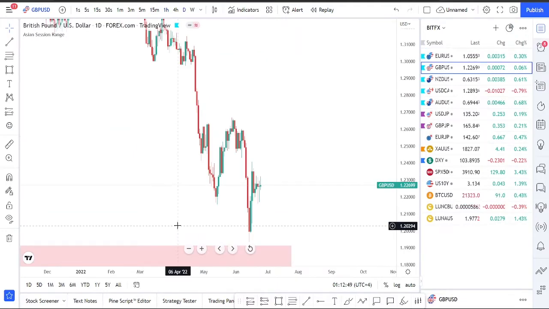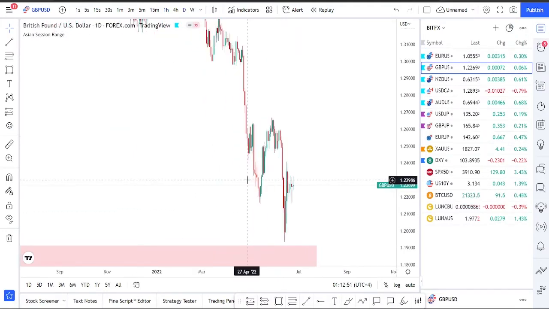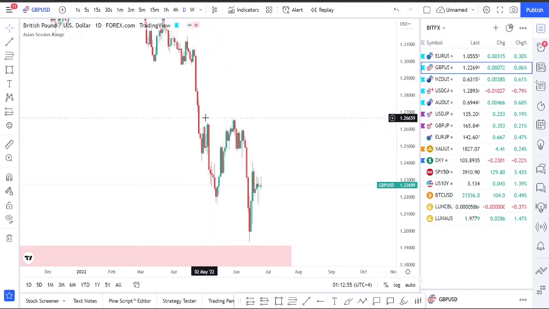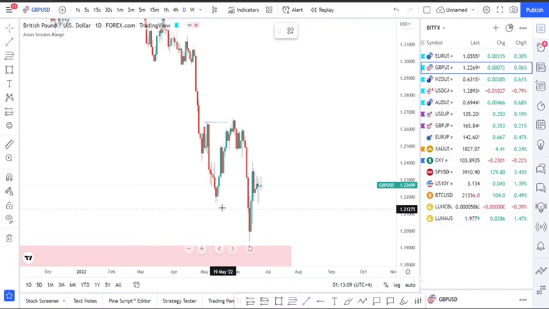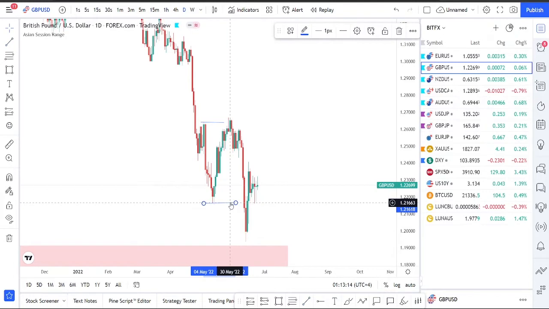Alright, so for GBPUSD, as we can see on the daily time frame, we had this fake out right here. We had a break of structure, and then there were buyers here who were induced, and the market came down and took out their stop losses. So basically the buyers here were manipulated, right? Buyers were manipulated here.